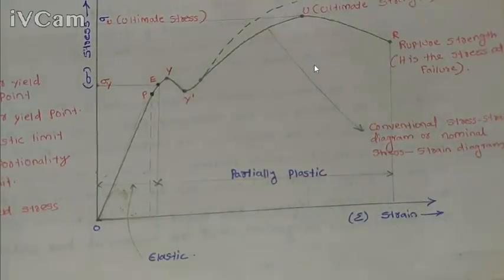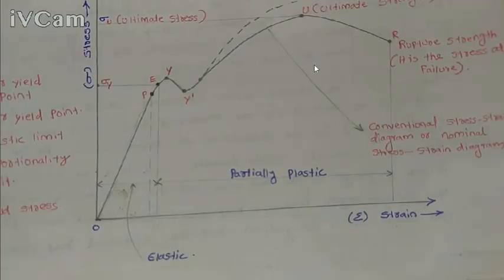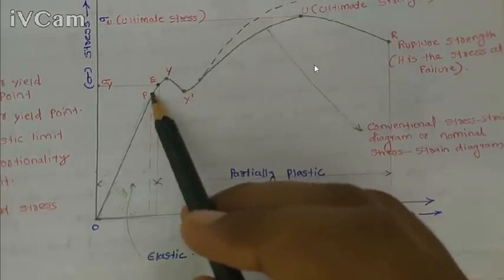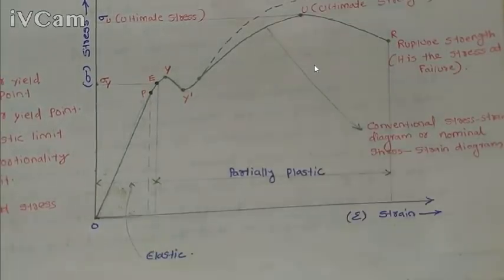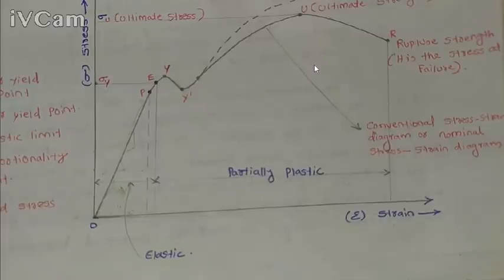This is a stress strain graph, and there are different points on it. The first point is P, the proportionality limit point. What is the importance of that point? Up to this proportionality point, the stress is directly proportional to strain. Anywhere on this line, the slope will be the same. So this point is called the proportionality limit point.